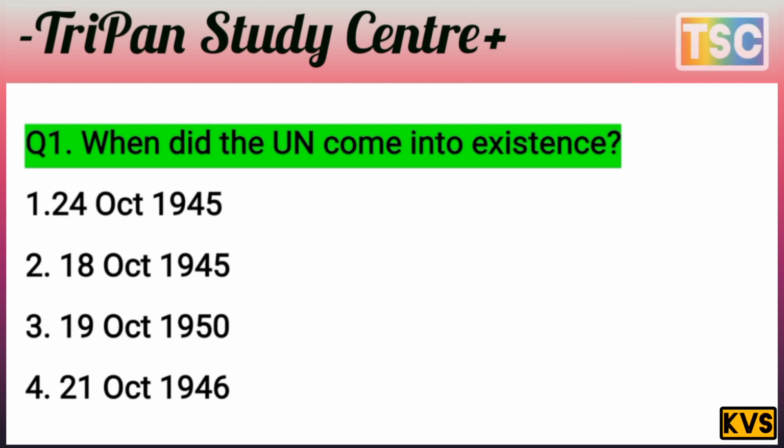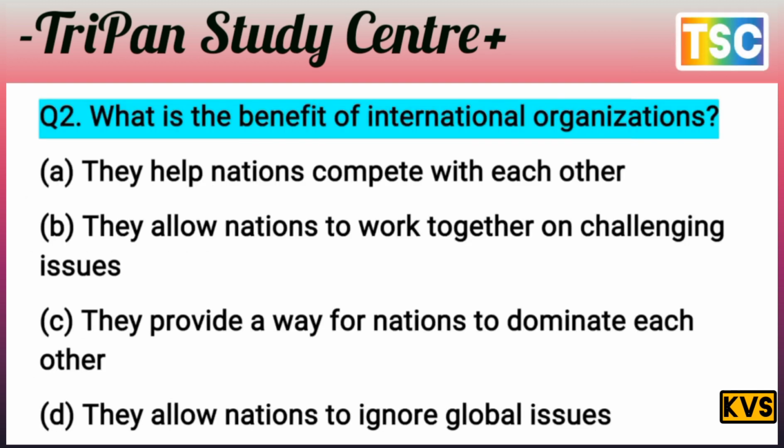Let's see the next question. On your screen, the question is: what is the benefit of international organization? The first option: they help nations compete with each other.